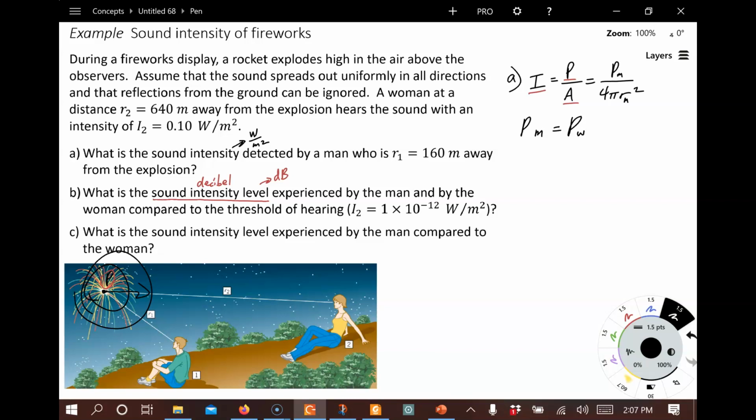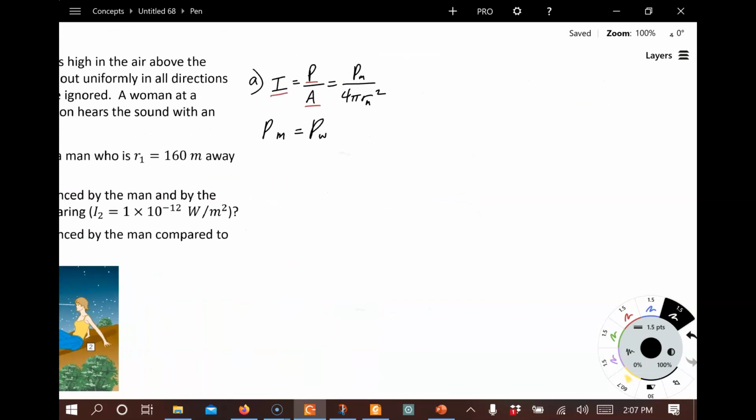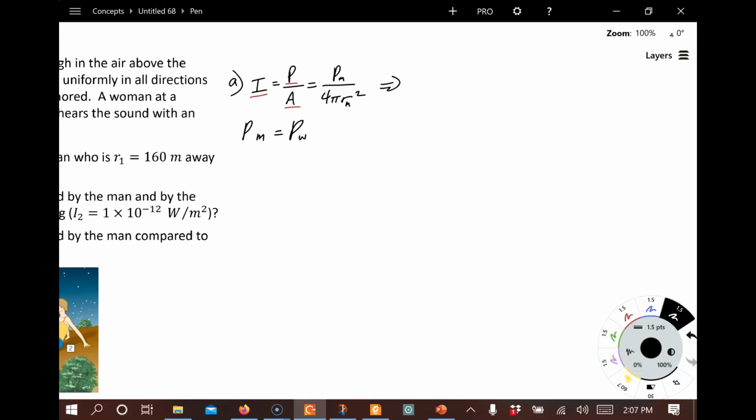So for the man, let's see, power from this equation: if we want to calculate power, it's going to be power is equal to 4 pi r squared multiplied by I. Right? So let's put those in. For the man, we've got 4 pi r man squared times I man is equal to, for the woman, the same thing, but for the woman.